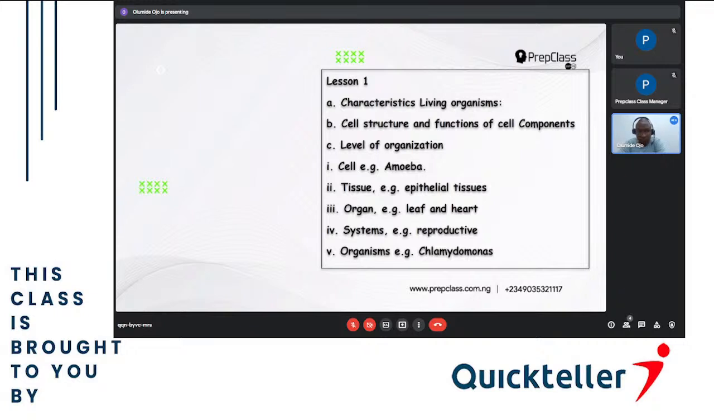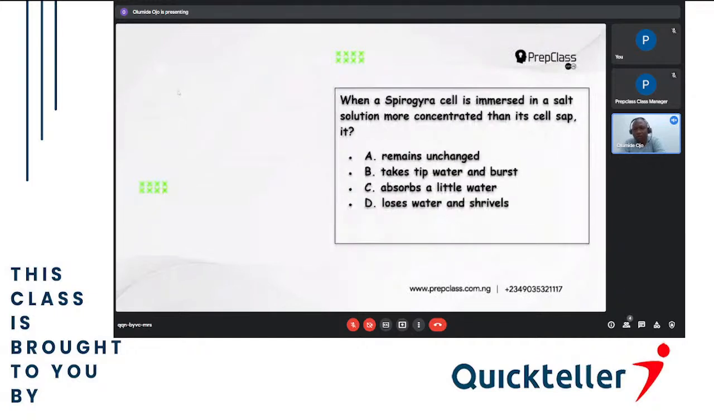Let's go to the questions. Now, question number 1. This is from 2021 past question. When a spirogyra cell is immersed in a salt solution, more concentrated than its cell sap, what happens to it? A, remains unchanged. B, takes in water and bursts. C, absorbs a little water. And D, loses water and shrinks.